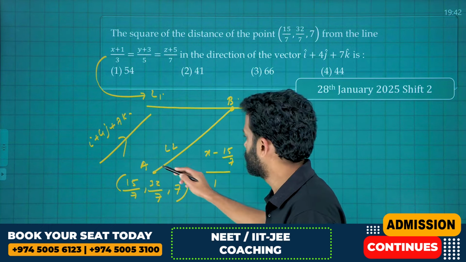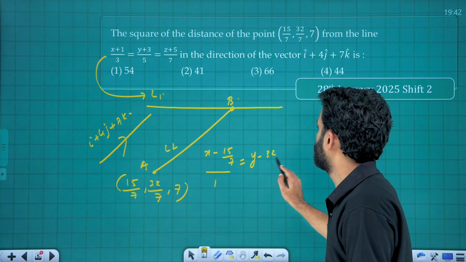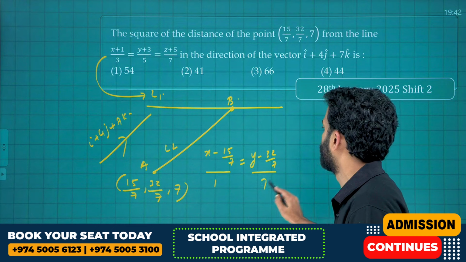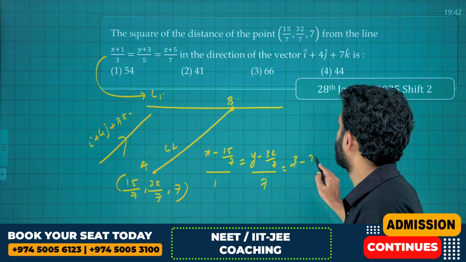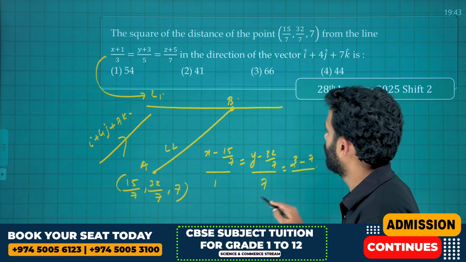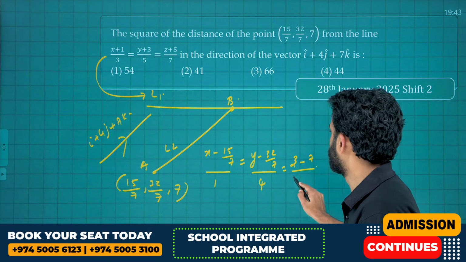Therefore, we can use the corresponding direction ratios, which is equal to (y minus 32/7) divided by 4, which is equal to (z minus 7) divided by 7. Okay, this is 4 and this is 7.